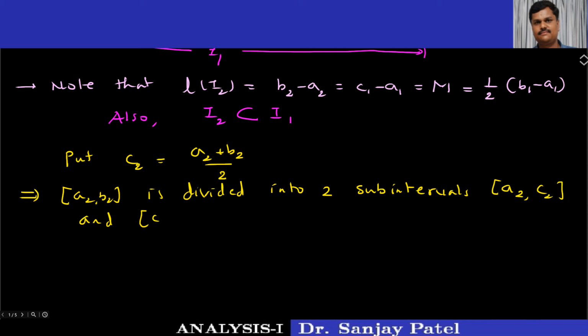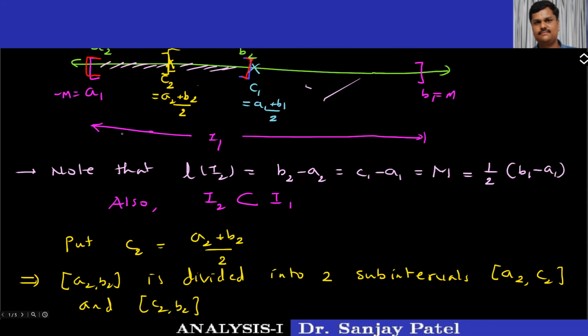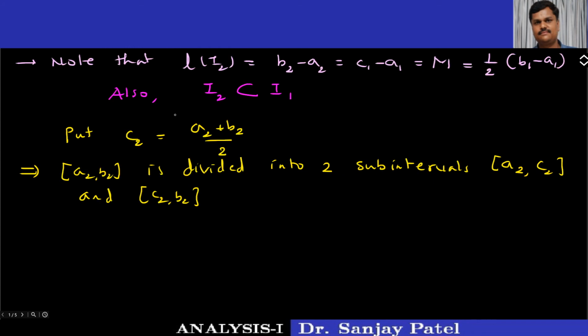Just see here, this is A2, C2 and another subinterval is C2, B2. Again, we have already assumed that this original interval A2, B2 contains infinitely many terms of the sequence xn. So either the subinterval A2, C2 or the subinterval C2, B2 contains infinitely many distinct points of the sequence xn. Otherwise again we'll get a contradiction to the same fact.